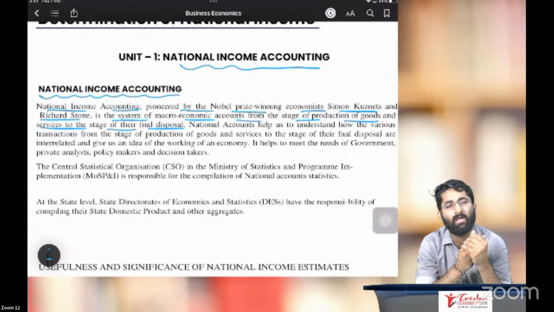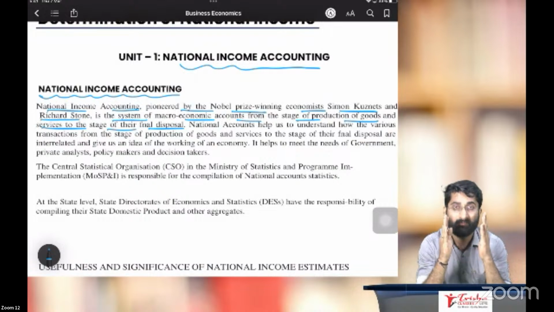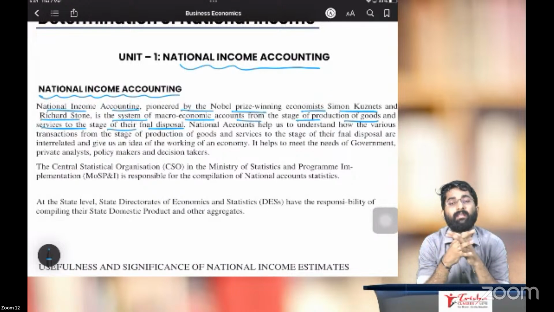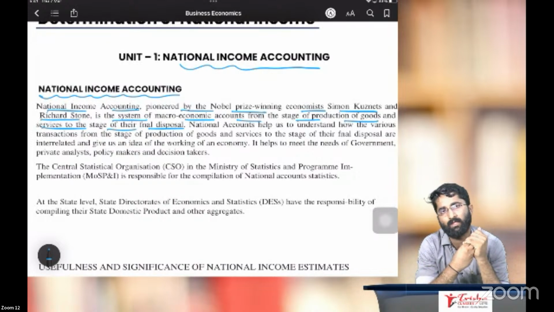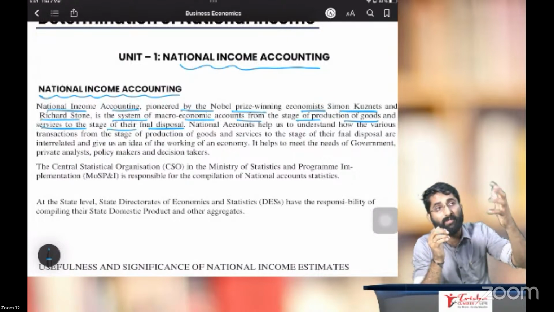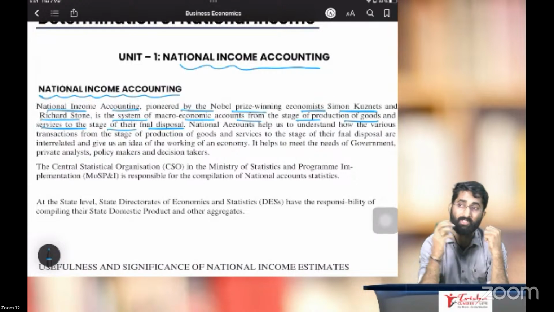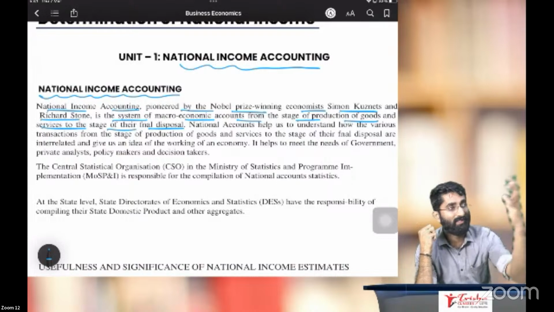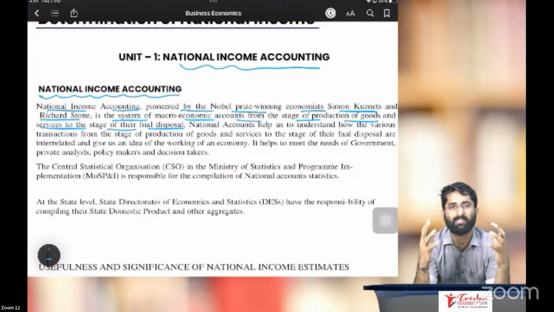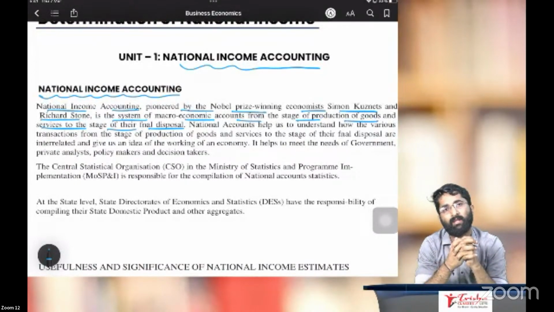There is no bank account for government. The government might have some bank account, but still there should be a method to calculate the national income. There are n number of ways to calculate the national income. Some economists say you go for gross domestic product. Some say you go for net domestic product. Gross domestic product at market price, gross domestic product at factor cost, net domestic product at market price, net domestic product at factor cost. Believe me, there are many methods to calculate here.